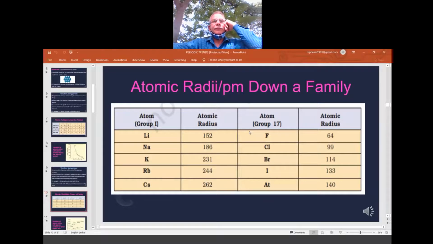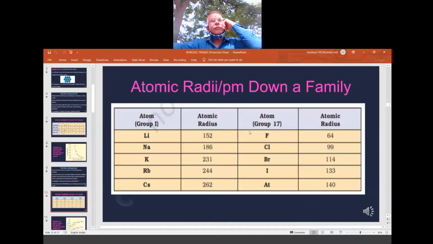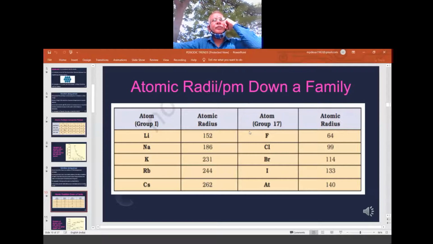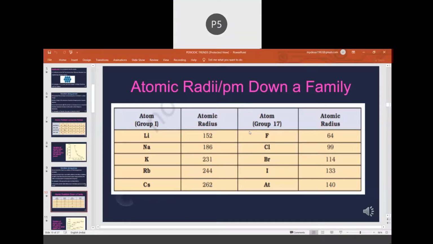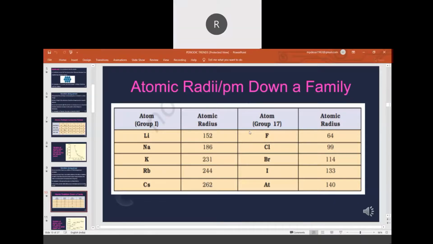Sir, how will the radius increase in a period? No, just a minute or two back I told you, the radius will never increase in the period. It increases in the group. In the period it is either the same or decreases, due to the electron entering the same level. We never find an increase in the period. Okay, right. Next.